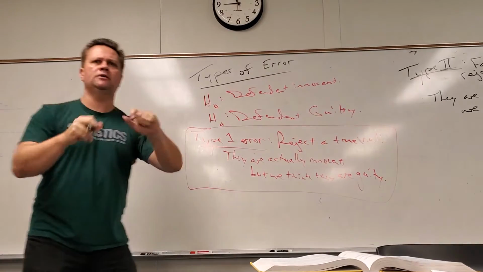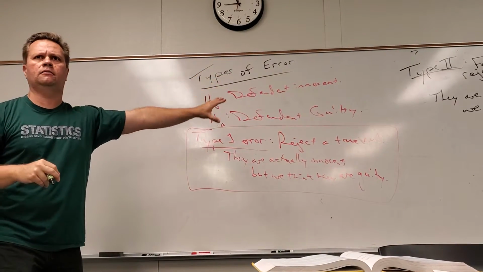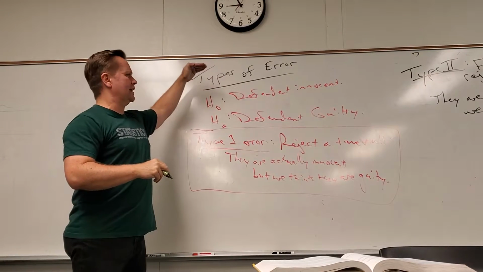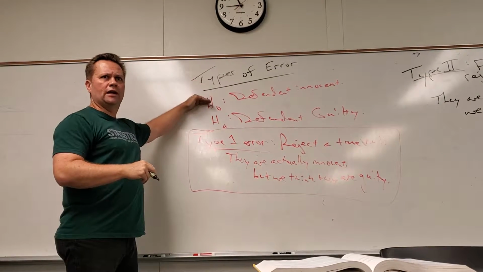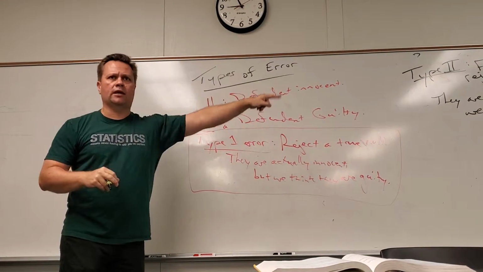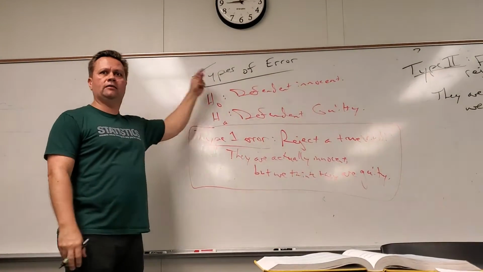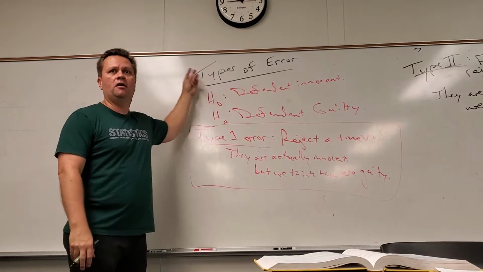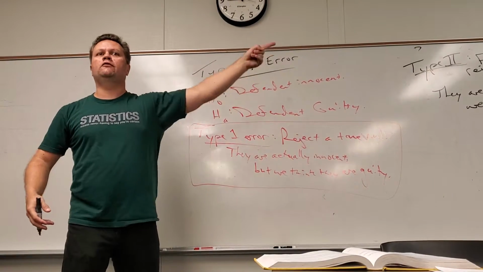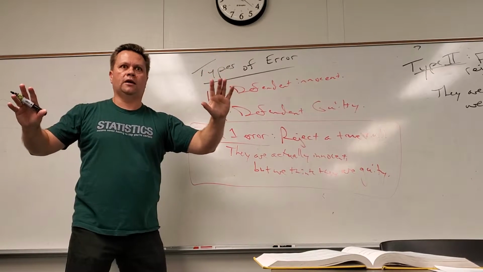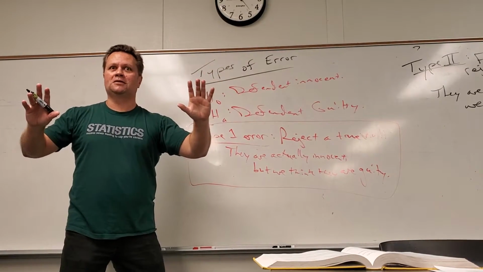Now stay with me. Is everybody cool with this? This is not terribly difficult. It really isn't. If the two things I could say is this guy's wrong or this guy's right, then the two errors I can make are really straightforward. If I think he's wrong but he's really right, that's a mistake. If I think he's right and he's really wrong, that's a mistake. That's why there's two errors. Okay, I love you guys. We can do this. All right, now,